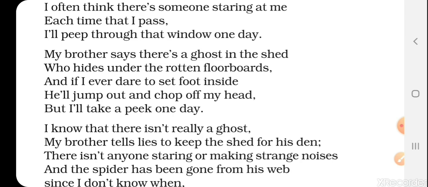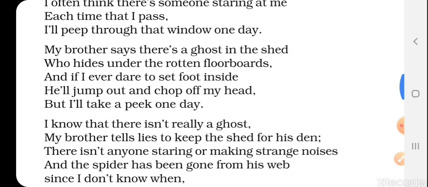And if I ever dare to set foot inside, he'll jump out and chop off my head, but I'll take a peek one day. So here the poet says that, the little child, he says that my brother says me that there is a ghost in the shed. Ghost, you understand ना? भूत, कि उस shed में तो भूत है. Who hides under the rotten floorboards, और जो floorboards के जो फर्श में लगे होते हैं boards, उनके नीचे छुपा हुआ है.